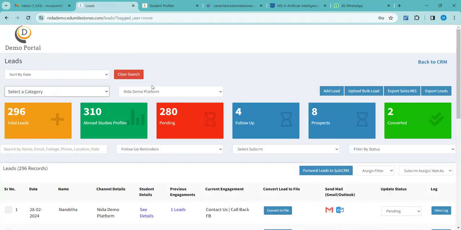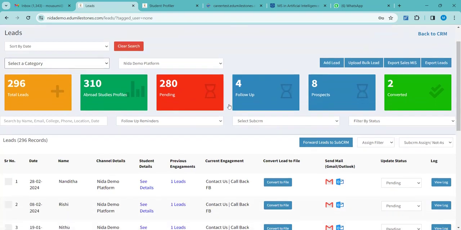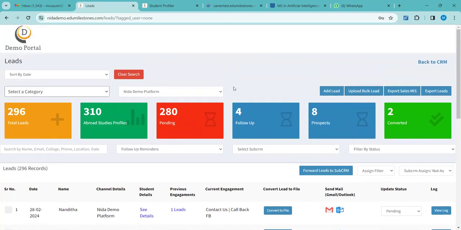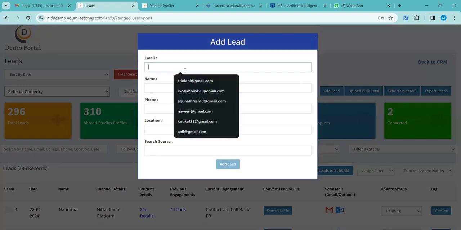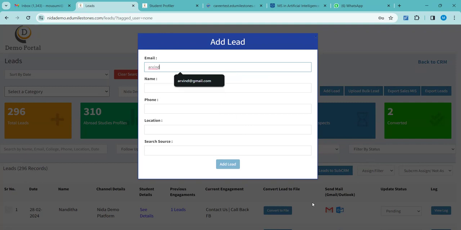It will take you to this page. Here you can add a lead. You have to go to the add lead option. Can you see this add lead? Click it here. You can type any name. Can you suggest any name? Arvind. Okay, let me take this.